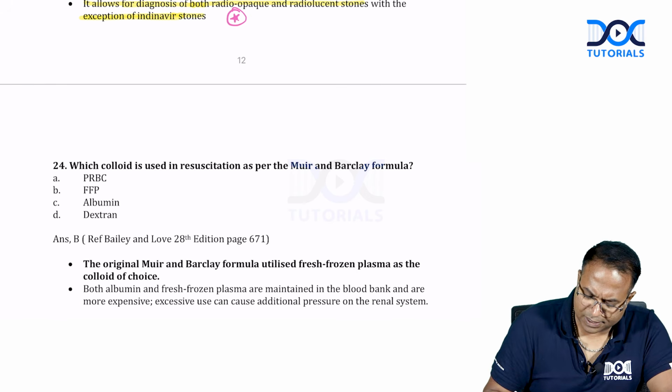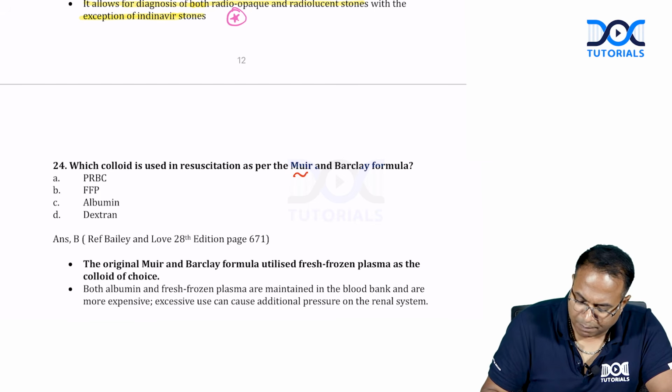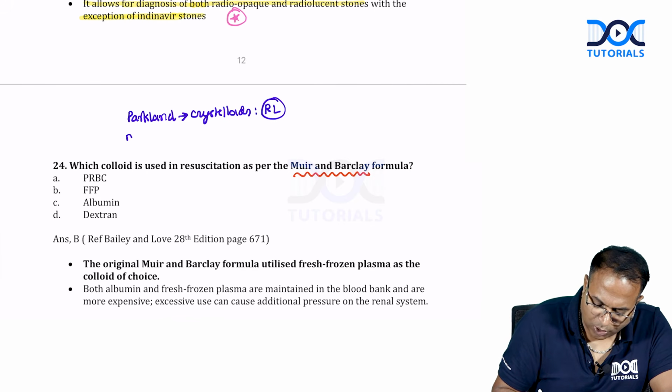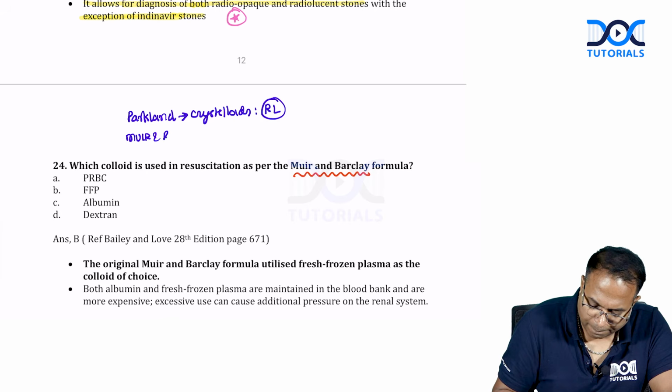Which colloid is used in resuscitation as per the Muir and Barclay formula? So, most of you would have read the Parkland formula. Parkland formula is for crystalloids. We use Ringer lactate. Muir and Barclay is for colloids.